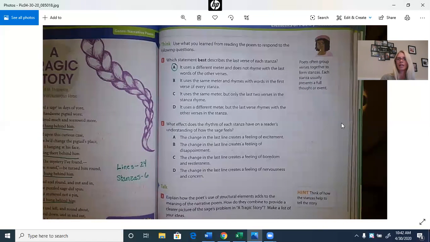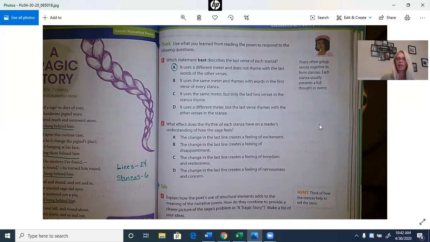In number 2, it says, what effect does the rhythm of each stanza have on the reader's understanding of how the sage feels? Is it A, the change in the last line creates a feeling of excitement? B, the change in the last line creates a feeling of disappointment? C, the change in the last line creates a feeling of boredom and restlessness? Or D, the change in the last line creates a feeling of nervousness and concern?